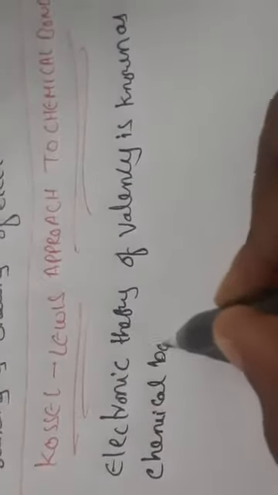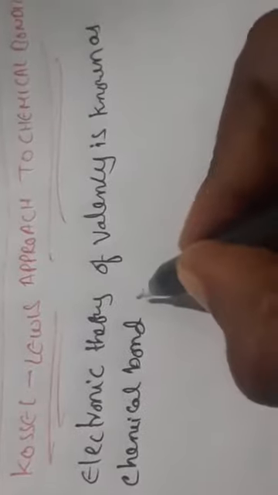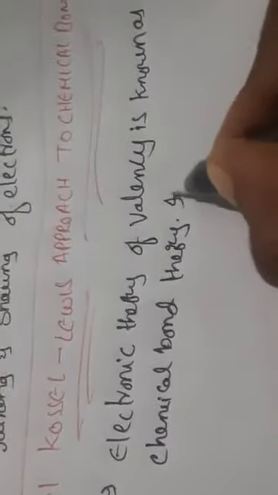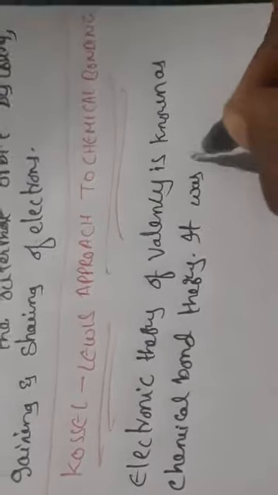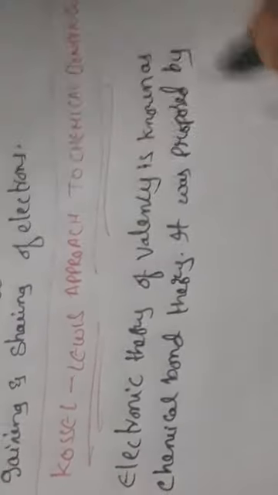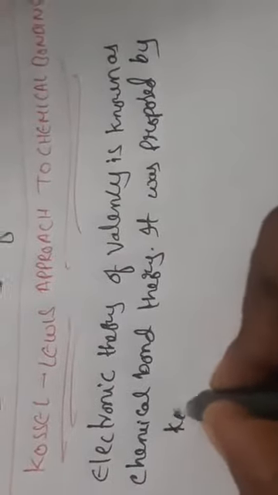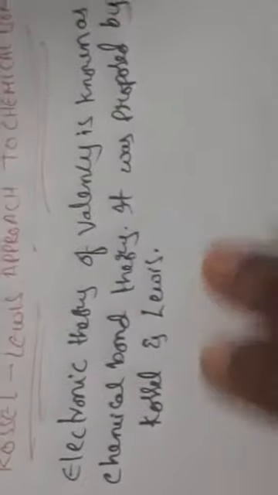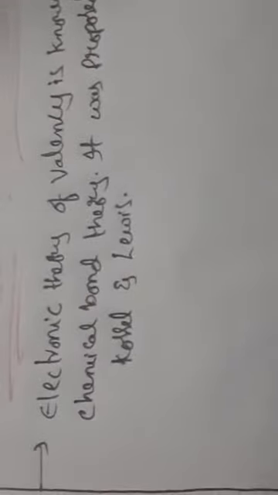Electronic theory of valency, we call it chemical bond theory. It was proposed by Kossel and Lewis. Both scientists proposed the chemical bond theory, the electronic theory.